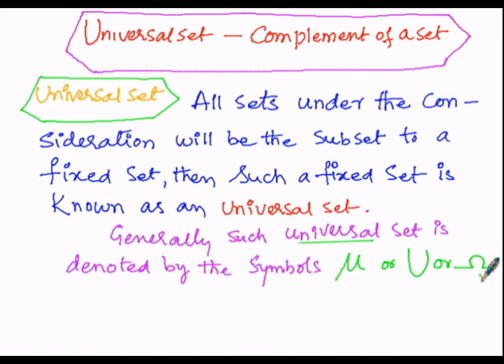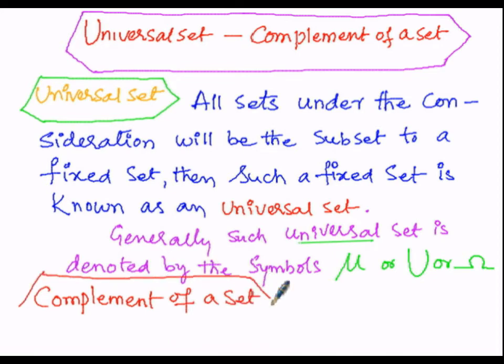Now let us discuss the second one, that is the complement of a set. In the case of the complement of a set, first of all let us consider the universal set as mu and A as any set.